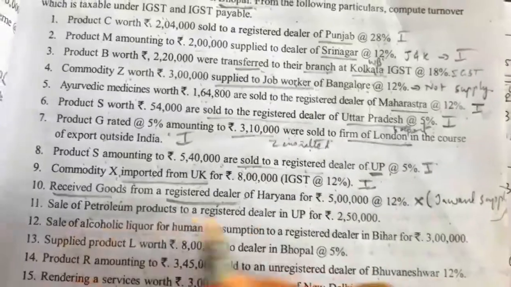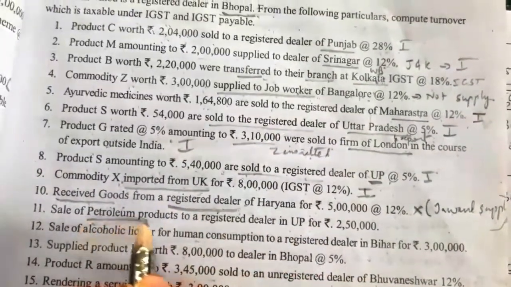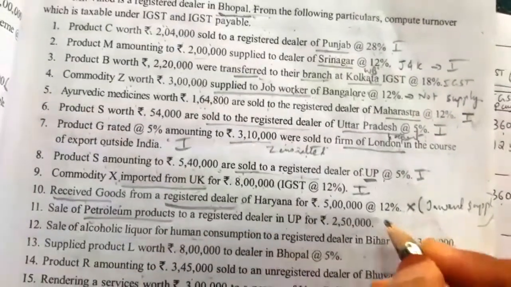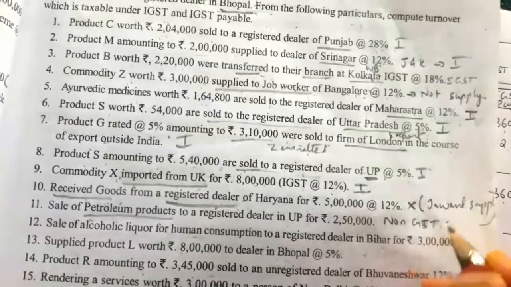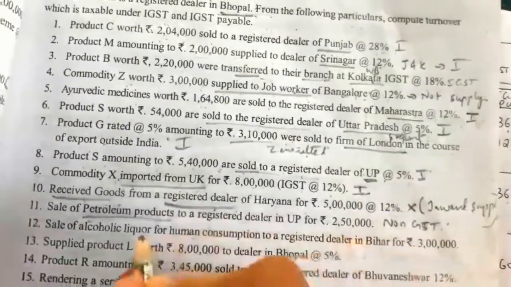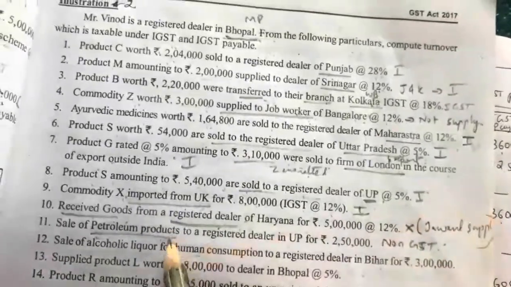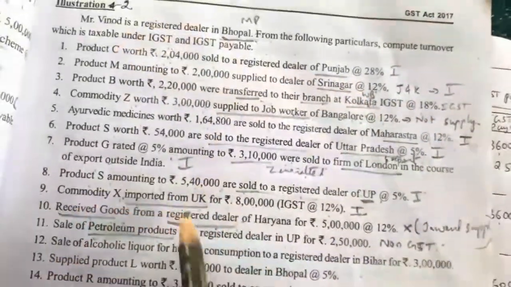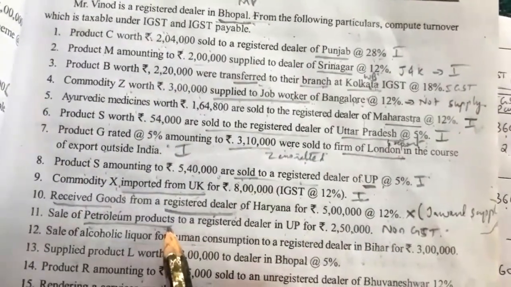Next, sale of petroleum products to a registered dealer in UP. So petroleum products do not come under GST. It is a non-GST product. So no tax will be paid for the petroleum product by Mr. Vinod. No need to pay taxes on the sale of petroleum product.